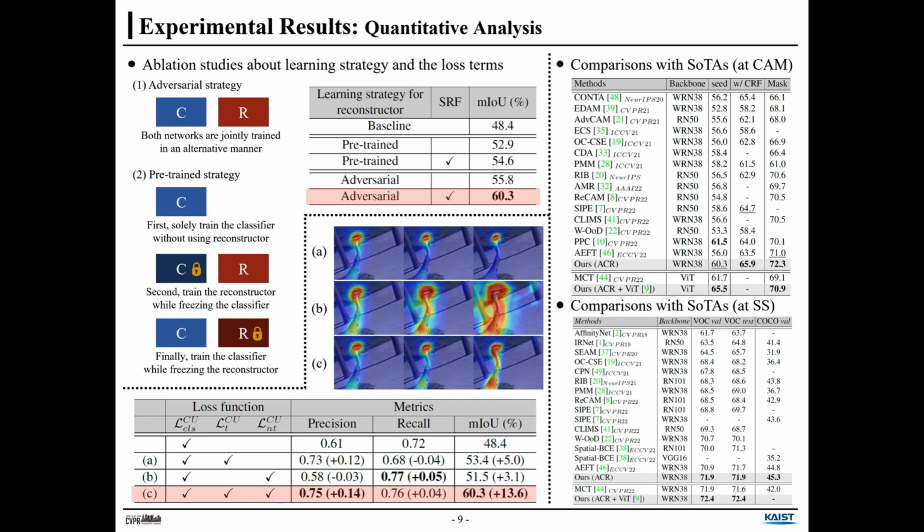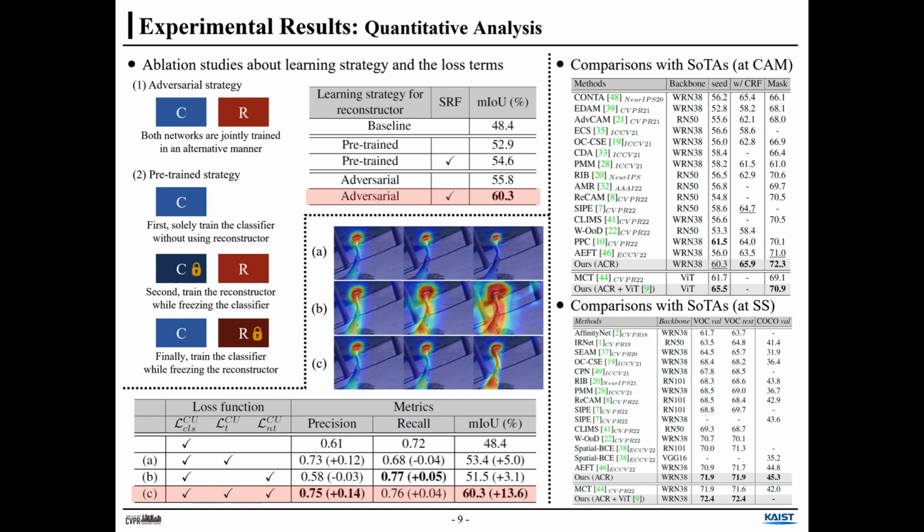To show the effectiveness of the proposed method, we conduct an ablation study regarding adversarial learning and SRF. Without adversarial learning, by bringing in the pre-trained reconstructor and incorporating it with the classifier, we can achieve some performance gain. When we train the classifier and reconstructor adversarially, we can get a meaningful gain. However, as we mentioned earlier, as training proceeds, CAM can become precise, then the reconstructor tries to memorize the dataset. So we devise SRF, and as shown in the table, much more improvement is made.